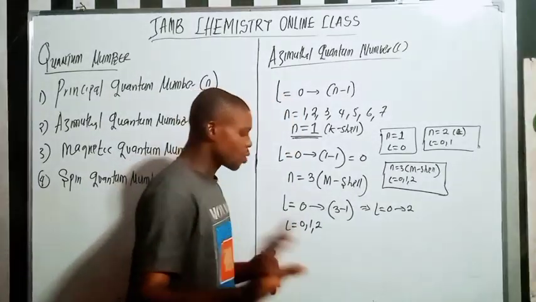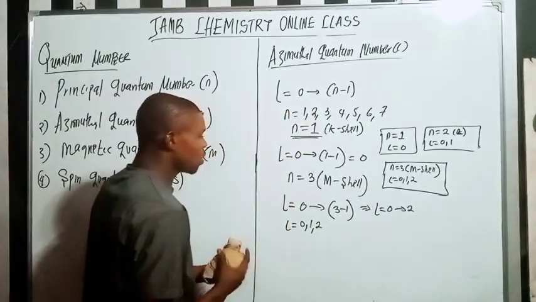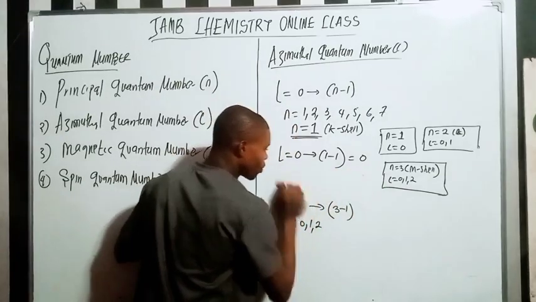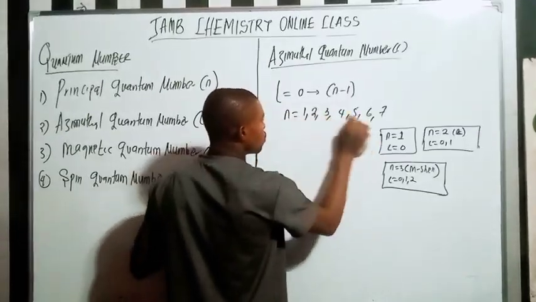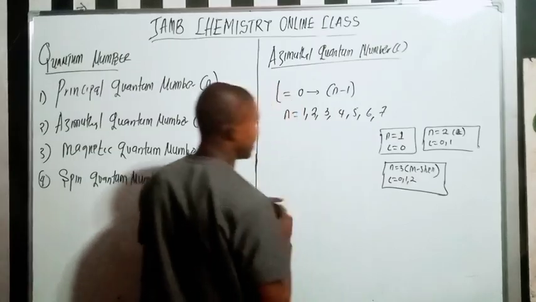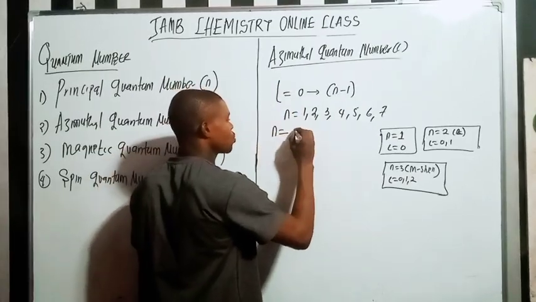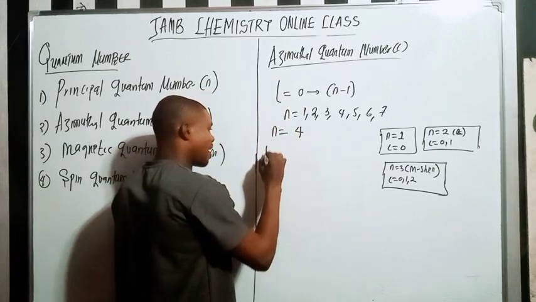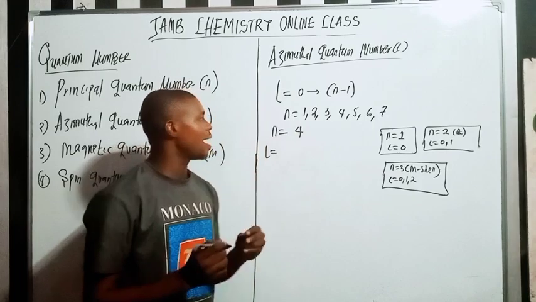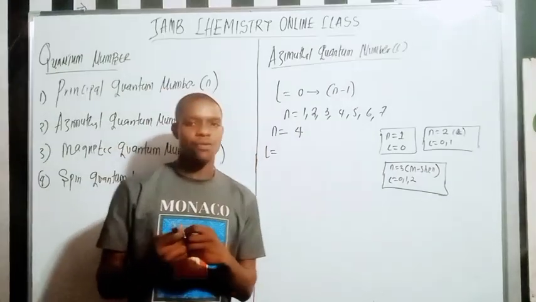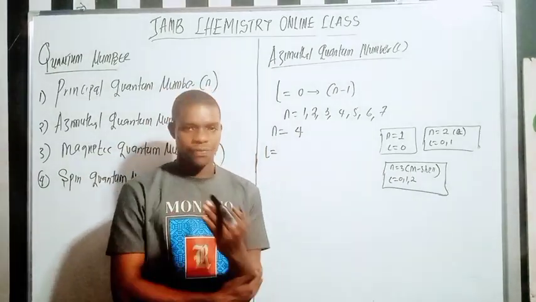Okay, now try this one for me. What about if my n equals 4? What is my l? Now remember, if my n equals 4, I'm talking about the 4th energy level.